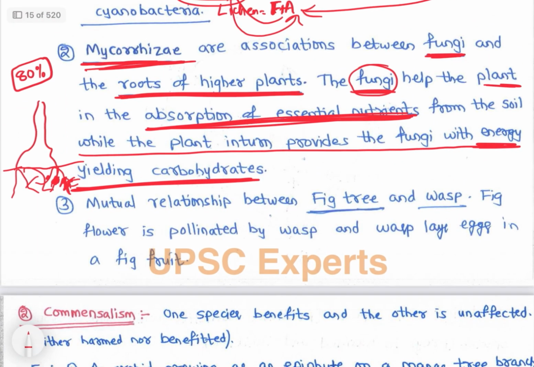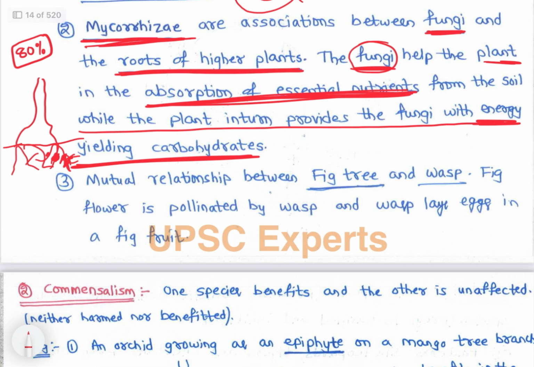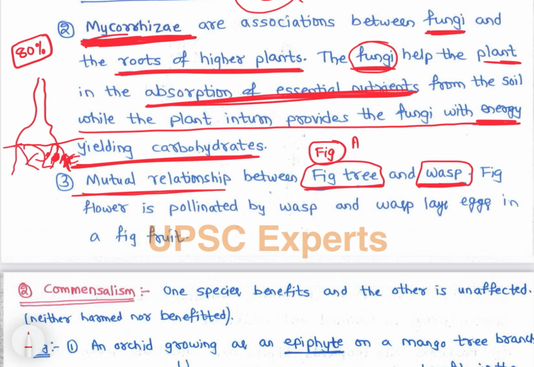See, right? So in the video, we have discussed how in mycorrhizae both are benefiting, right? Now, let's see the next example, that is the mutual relationship between fig tree and wasp. Fig tree and wasp. See, fig tree or fig is what? Anjeer, right? Fig is anjeer, you call it in Hindi, right? So anjeer and wasp, which is like a honeybee, right?